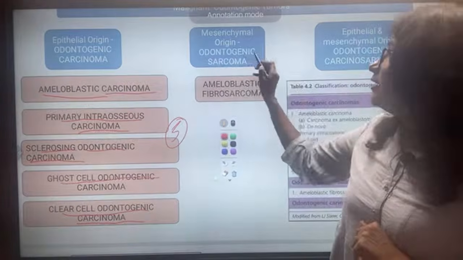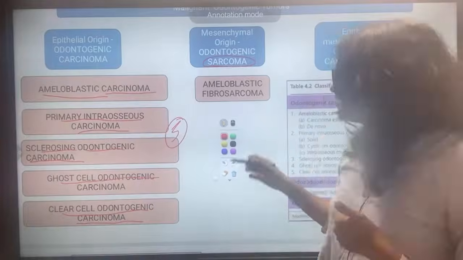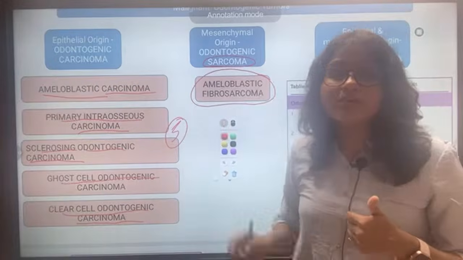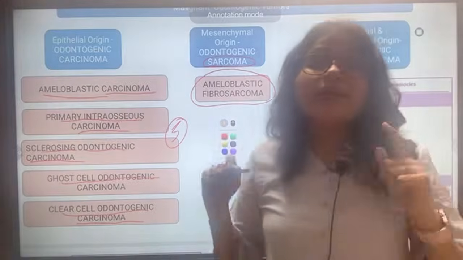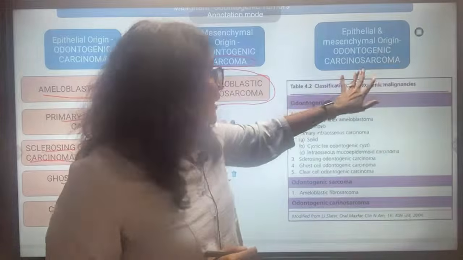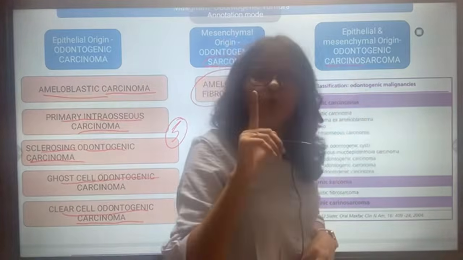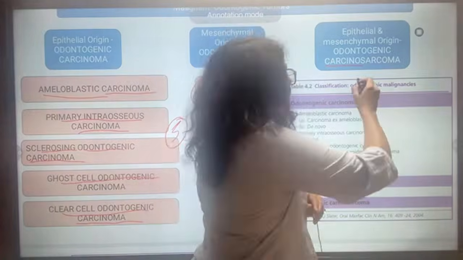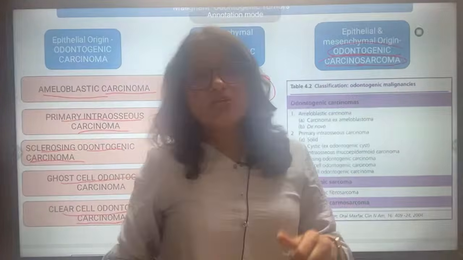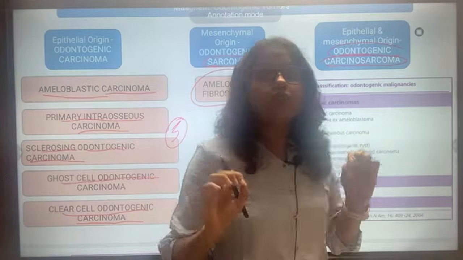Next, I told you, from connective tissue. Connective tissue is always sarcoma. So which sarcoma? Ameloblastic fibrosarcoma. This is the only name you have to remember for this. Next is coming from both epithelial and connective tissue, and the only name we will remember, because it is coming from both epithelium and connective tissue, is carcinosarcoma. So odontogenic carcinosarcoma, right. With this we will remember the classification of odontogenic tumors.